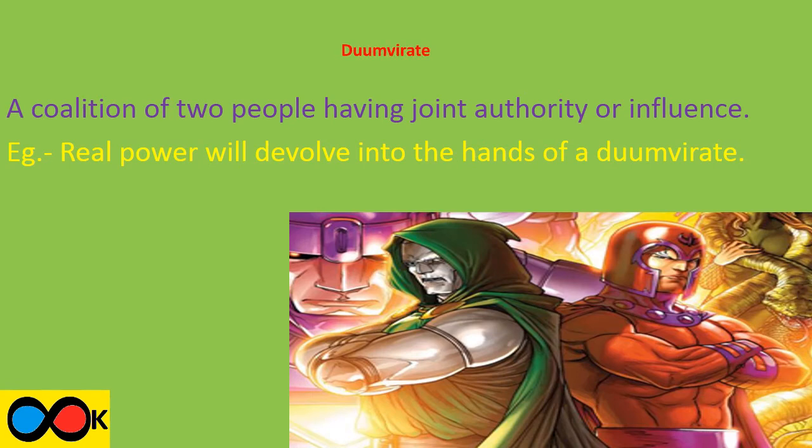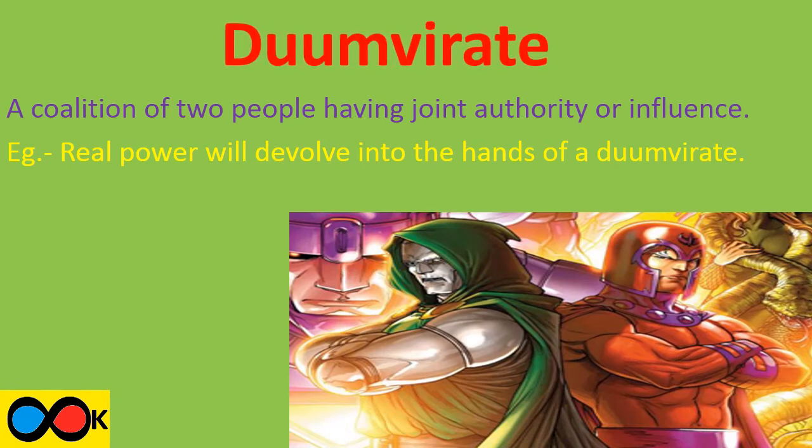Our next word is duumvirate, which means a coalition of two people having joint authority or influence. For example, real power will devolve into the hands of a duumvirate. Remember this word by relating this picture. Here, two people having joint authority.